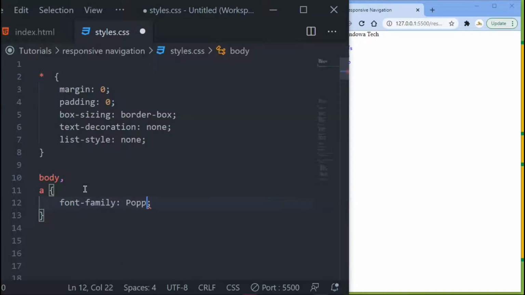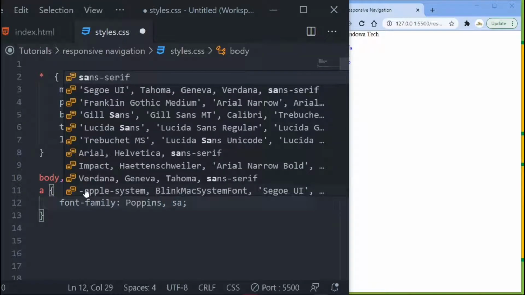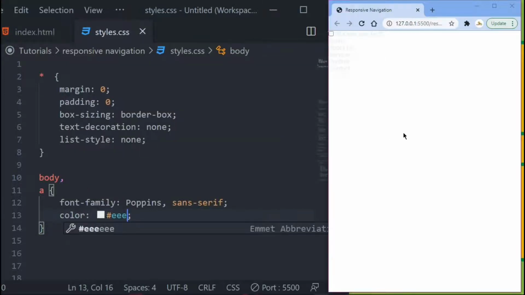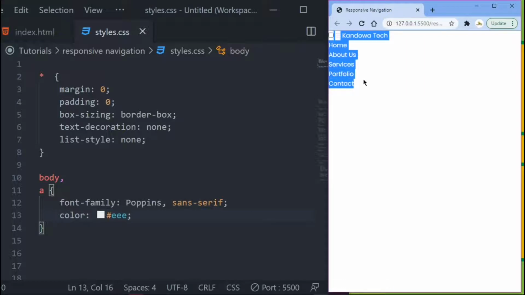In this case, I'm going to be using Poppins, which is a Google font. And then if Poppins is not running, I want to use sans serif. Right? So then I'll come down here and I just want to set the color. Set the color there and then set it to this whitish here. So if you save that, you see you got it right there. As you can see, you can see your text here.